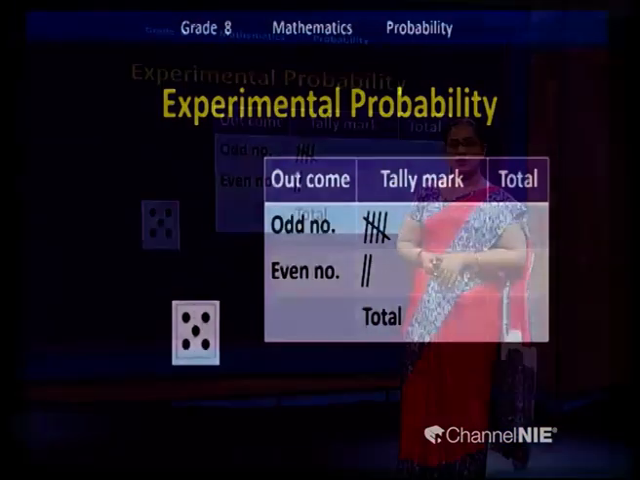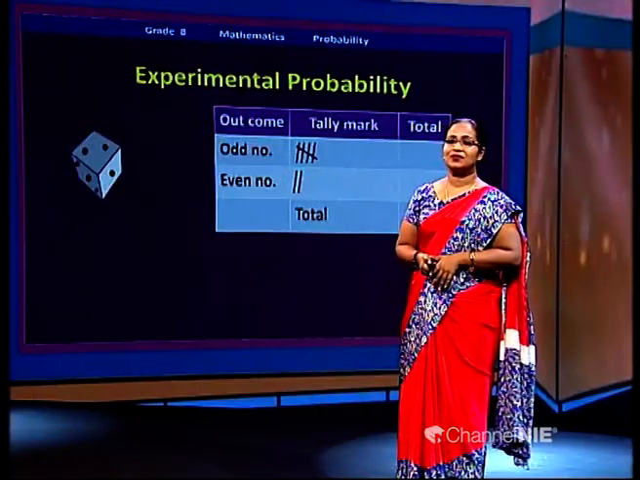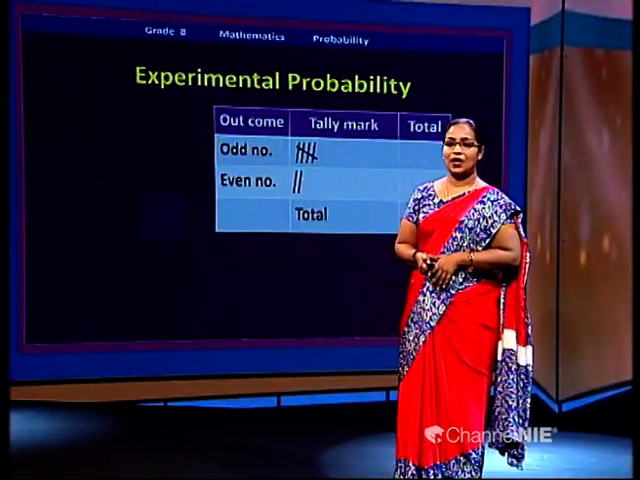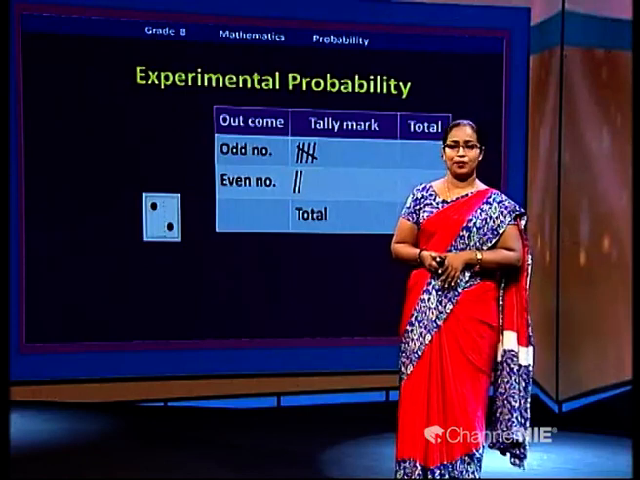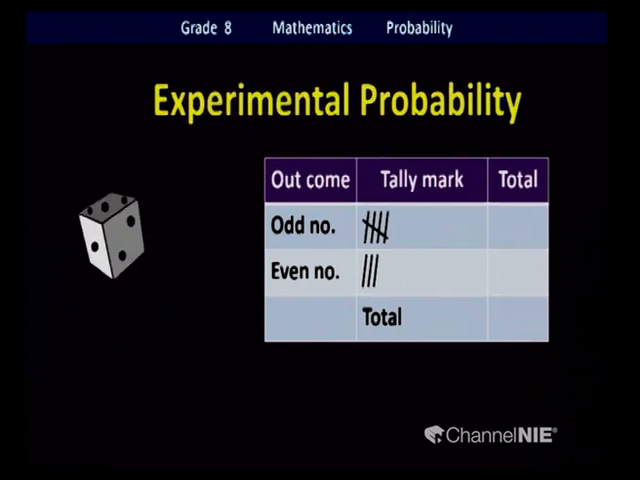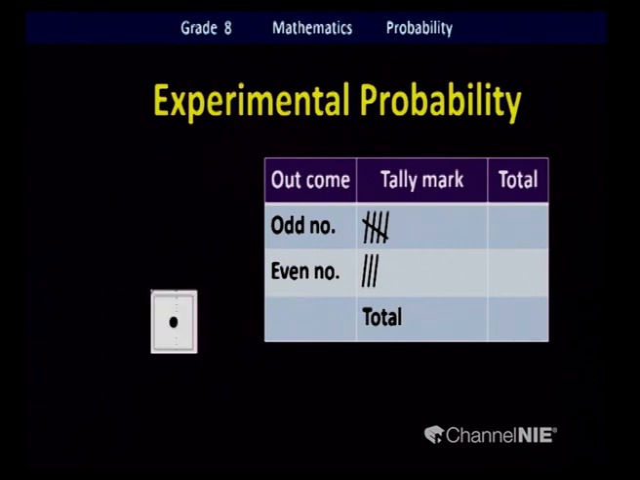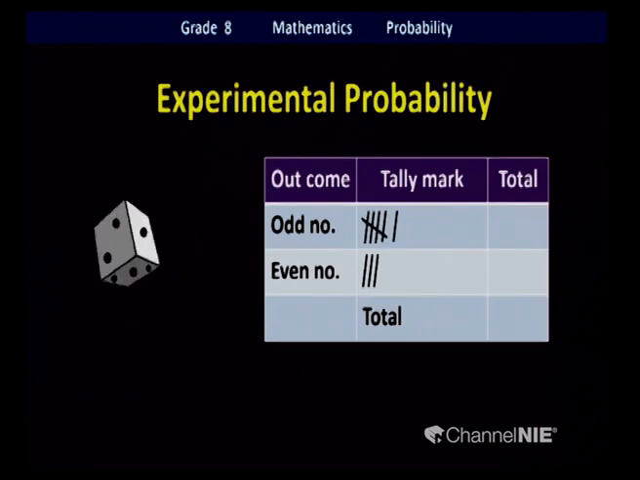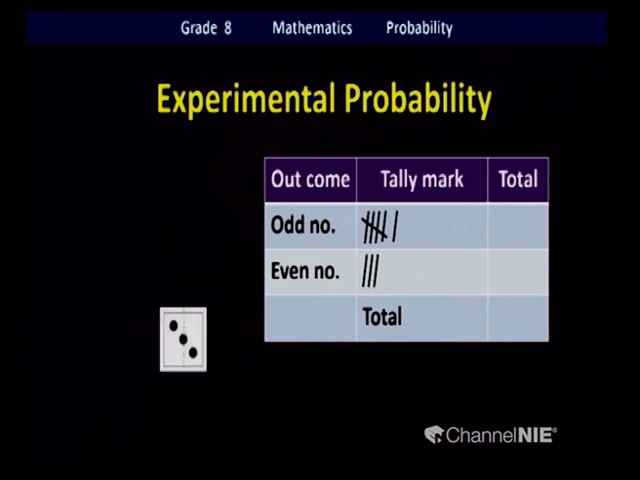Shall we go on? Okay. Oh, this time you got number 2. So it is an even number. Mark it at even. Yes. Here we go again. Number 1. It is an odd number. The final one. It is number 3. That's also an odd number.